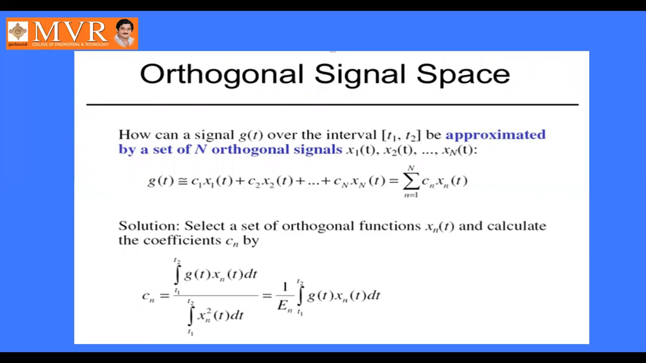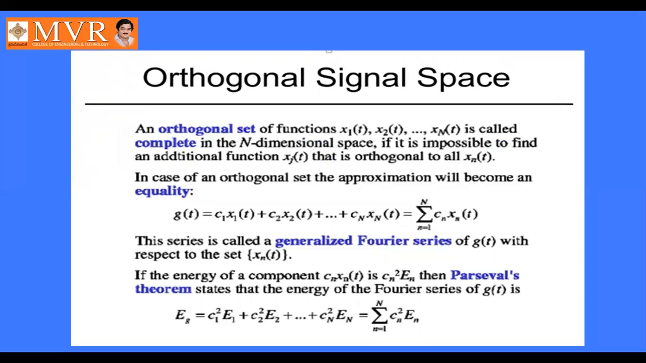Here we are taking the set of signals, number of signals. So that is C1 into x1 of t plus C2 into x2 of t up to Cn into xn of t. That is sigma n equal to 1 to n Cn into xn of t. Then Cn equal to integral t1 to t2 g of t into xn of t dt by integral t1 to t2 xn square t dt, or 1 by En into integral t1 to t2 g of t into xn of t dt. Okay. Next, orthogonal signal, same concept.